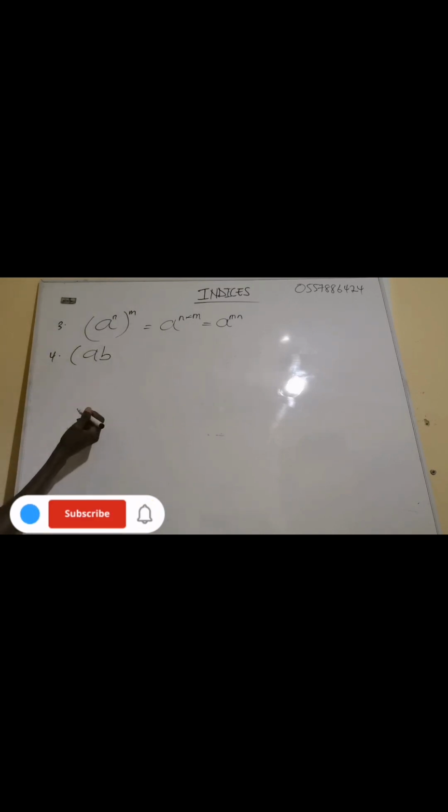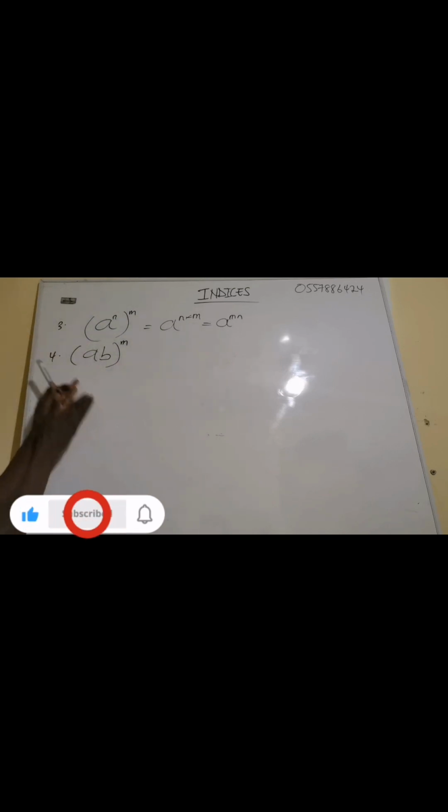Property 4. Now I'm going to talk about the fact that we can have a product of 2 or 3 terms here. Let's say a product of 2 numbers, like if I have A, B, all of them have an exponent of m. A can have an exponent, B can have an exponent. But at this point, A has an exponent of 1, B has an exponent of 1. We can go to a situation where A has an exponent of 2, B has a different exponent. Now, if we have A, B exponent m, what does it mean? This is the fourth rule.